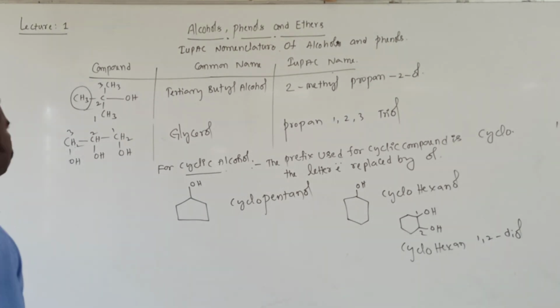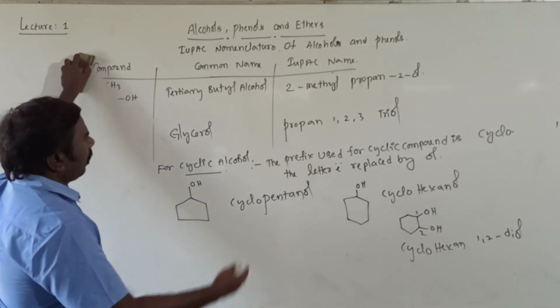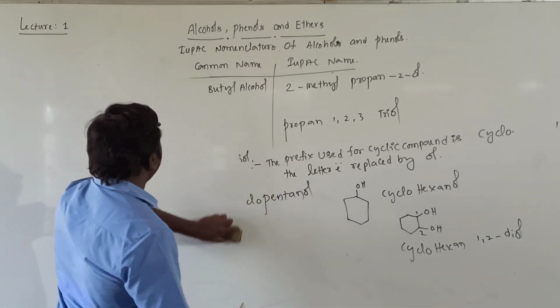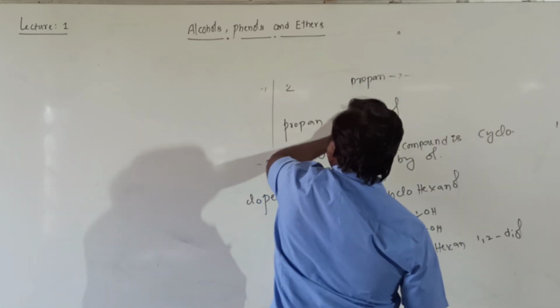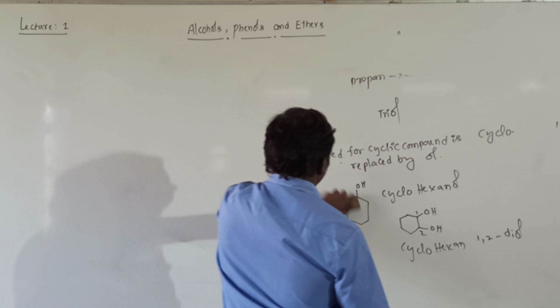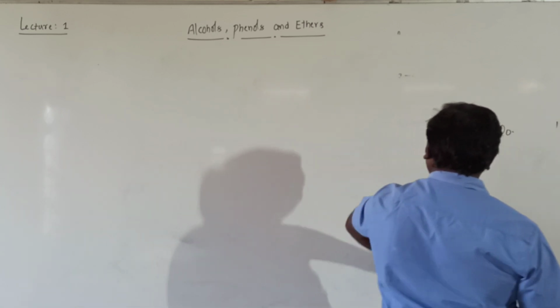Okay. Now IUPAC nomenclature for alcohols is completed. IUPAC nomenclature for phenols we will discuss.